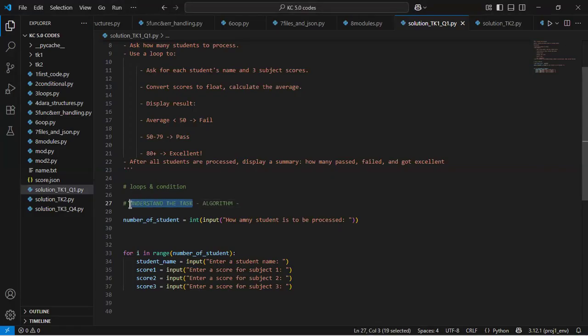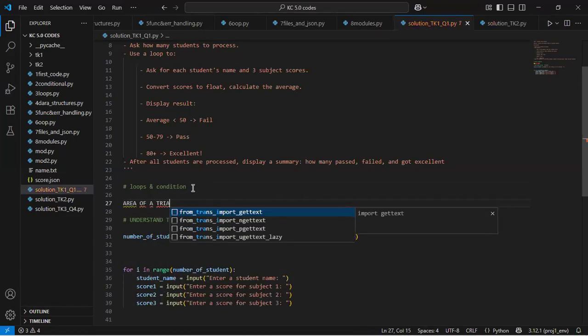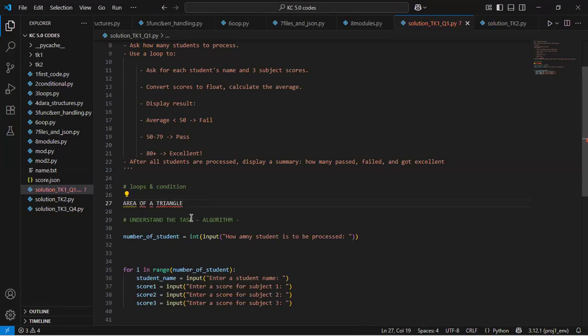Right. So now let's look at a very basic task, a task that simply calculates the area of a triangle. It's a very simple task, right? Now if you don't even understand how the area of a triangle works, you can't even write the algorithm for solving that task. It's difficult to write the algorithm for that problem, right?